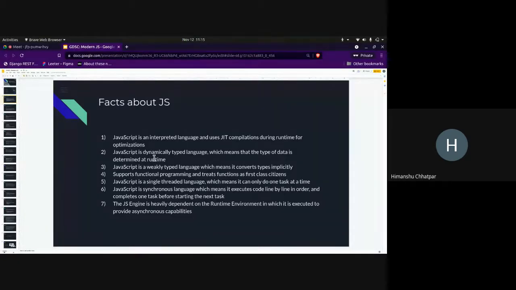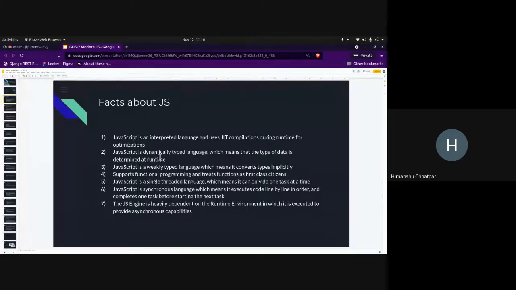Then it is a dynamically typed language. Dynamically typed means you don't need to give the variables a certain type. In C++ and C, we declare variables with int, float, double, etc. This is not the case with JavaScript. In JavaScript, the interpreter figures out the type on its own. It also means that the type of data is determined during runtime.